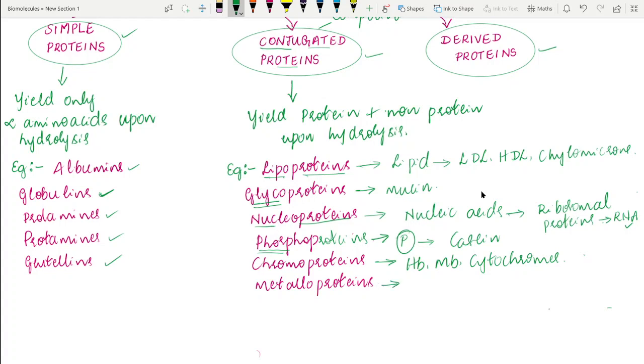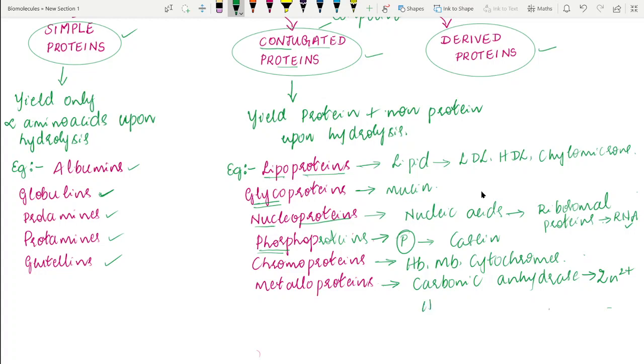The next one is metalloproteins. As their name indicates, these proteins are usually associated with metal ions. Some of the enzymes are the best examples of metalloproteins. They are called metalloenzymes. The best example is carbonic anhydrase, which is associated with the zinc ion.